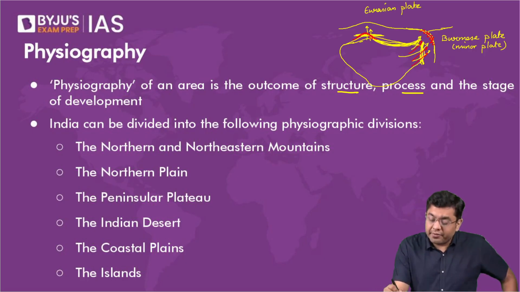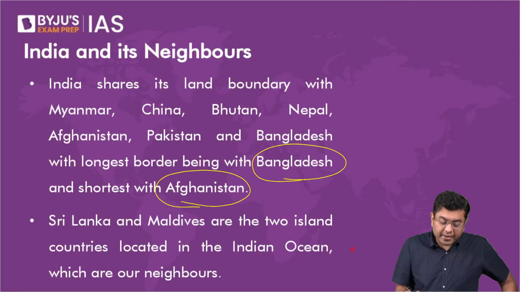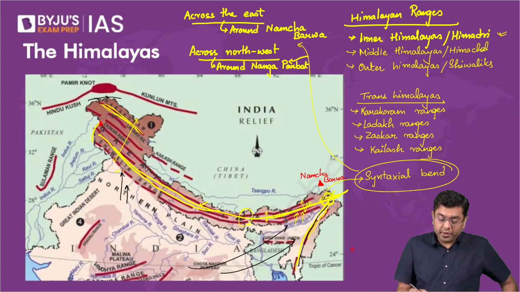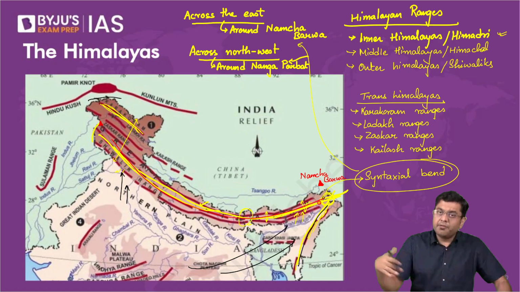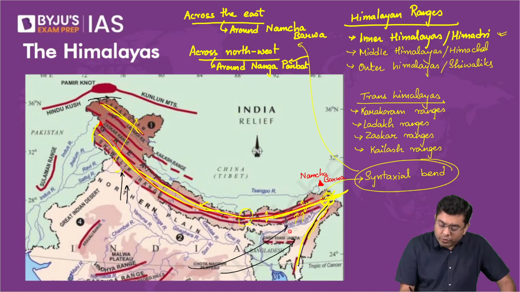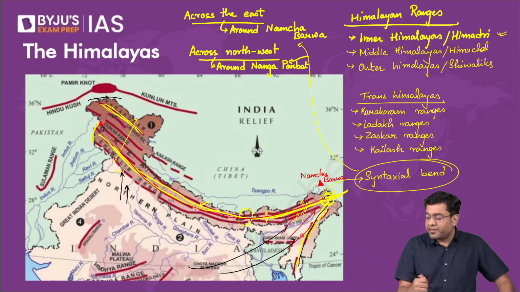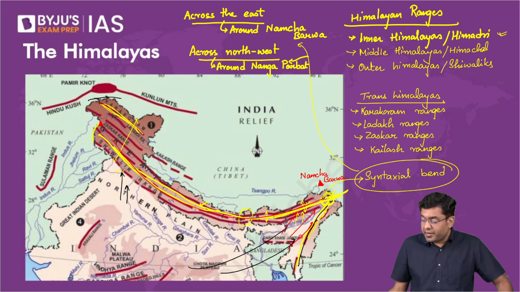If the compressive force had been uniform, the shape of the Himalayas would have been a straight line. But that is not what you observe. You observe the shape of the Himalayas to be slightly convex. That tells you that there was an increased push from this side, which has led to that shape and a syntaxial bend. Is that understood, Chitranshu?